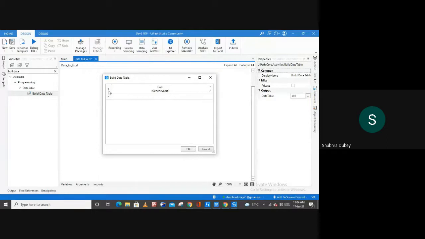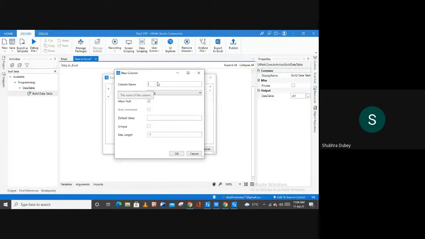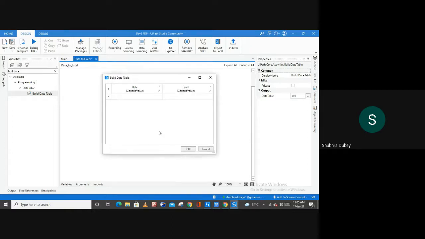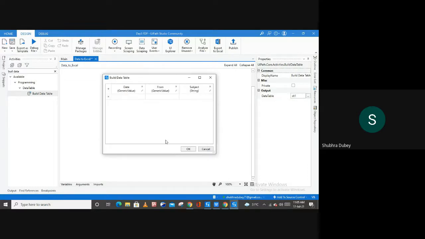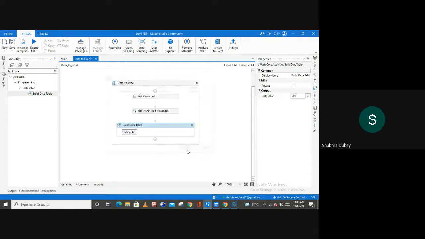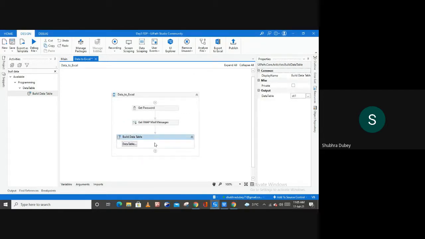Now to create more columns, hit this plus icon again, and let's suppose I want the detail of the sender. For this I'm going to type from. The second column is for from, and again let me select the generic value and go to the default settings, hit OK. Again, the third column, if you want to also know the subject line of your messages, create another column for the subject, and string is fine, and all the default settings are done. Now you can hit this OK button, and our columns are created.